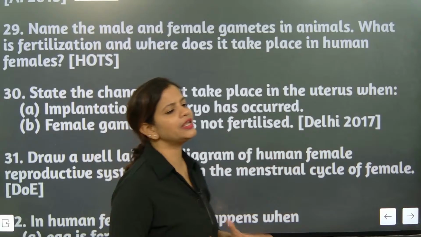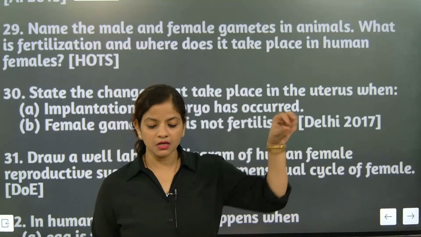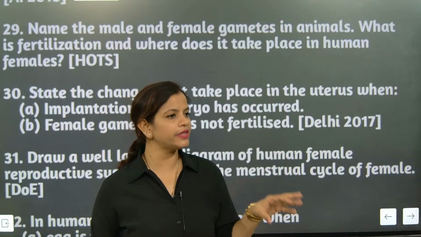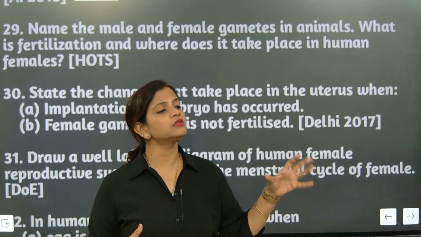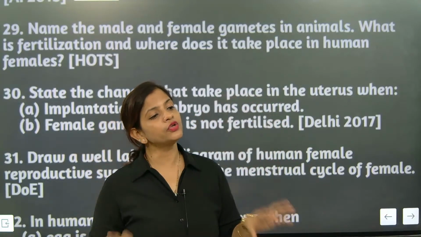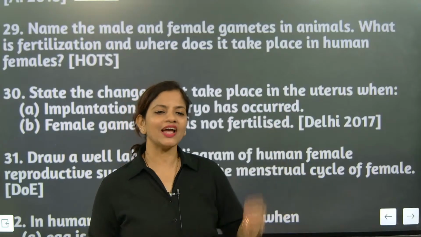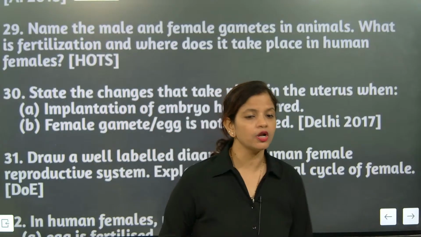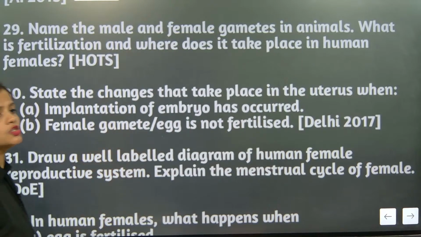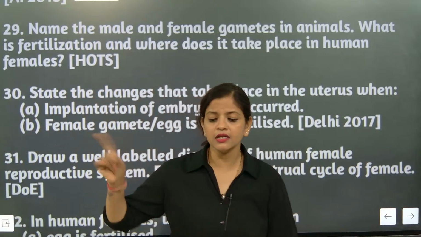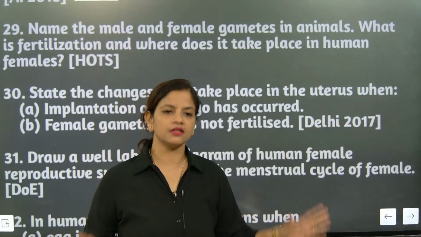The uterus wall will start thickening. Understand or not? And when the egg is implanted there, it will get connected with the endometrial wall, then the uterus will collect the blood from the walls and start giving it to the child through the placenta. Understood or not? And the second part, if the female gamete egg is not fertilized, the inner thickened wall of the uterus will break and come out as the menstrual cycle. That's the only thing here.